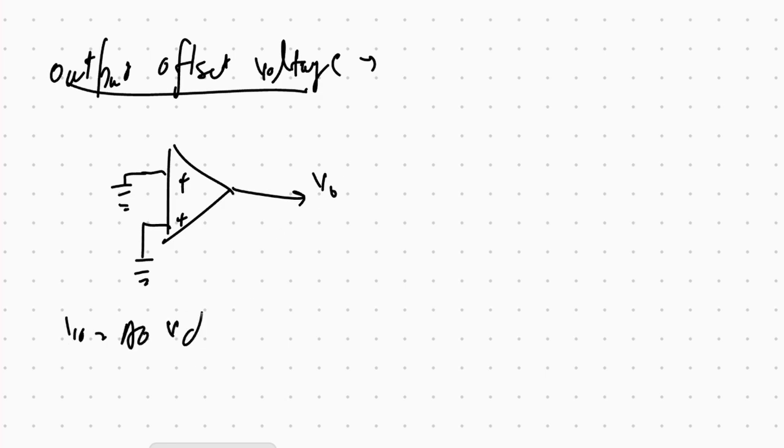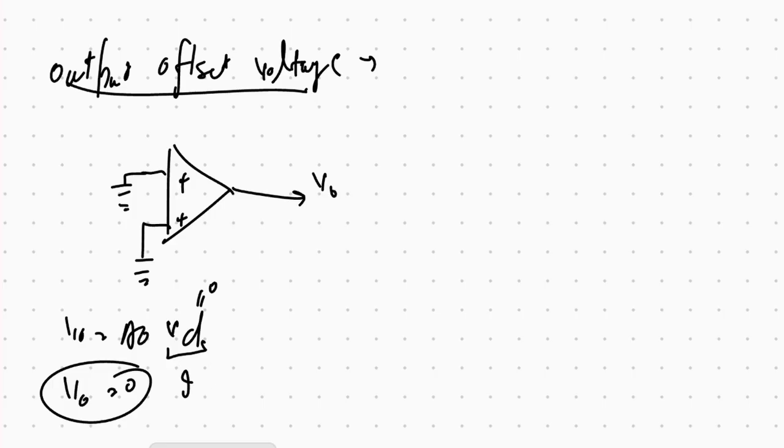Now we have to look at the output offset voltage. So when both inputs of the op amp are at 0, suppose this is ground, this is also ground, then what is the output? The v output is equal to a node vd, the difference between the two terminals, which is equal to 0. So v output is equal to 0.